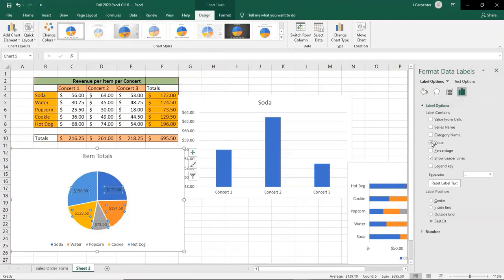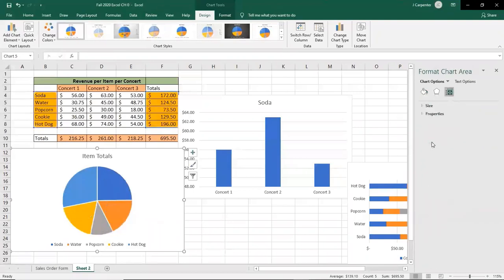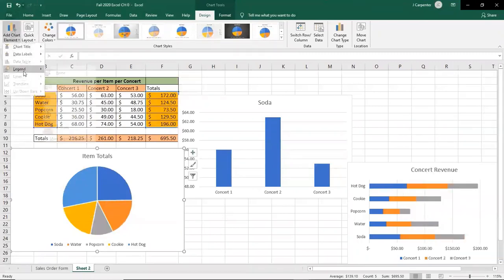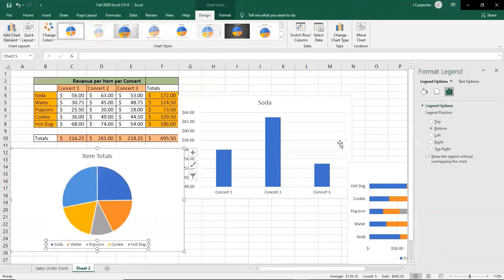So they said to unclick value. So you see how this says 196 and 172. Watch what happens when I unclick it. It disappears. And there's that little issue I mentioned because I took away everything. So I need to close it and do it again.